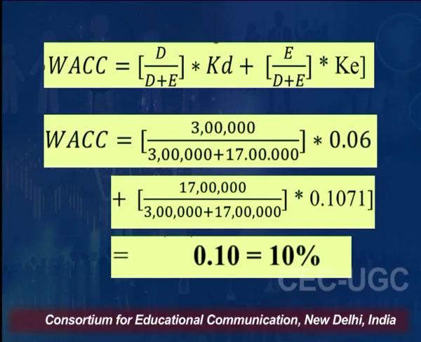So, in our case, the value of debt is 3 lakh divided by the overall capital, that is 3 lakh plus 17 lakh, 20 lakh, multiplied by cost of debt, which is 6%, as given in the question, plus 17 lakh, the proportion of equity, divided by 20 lakh, again the overall value, multiplied by 10.71%. This is the cost of equity that we have just calculated. Now, by solving this equation, we will get our overall cost of capital, that is WACC, which is 10%.